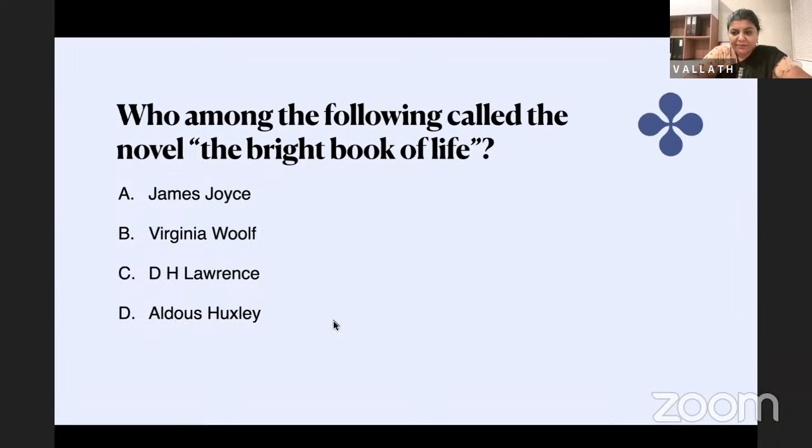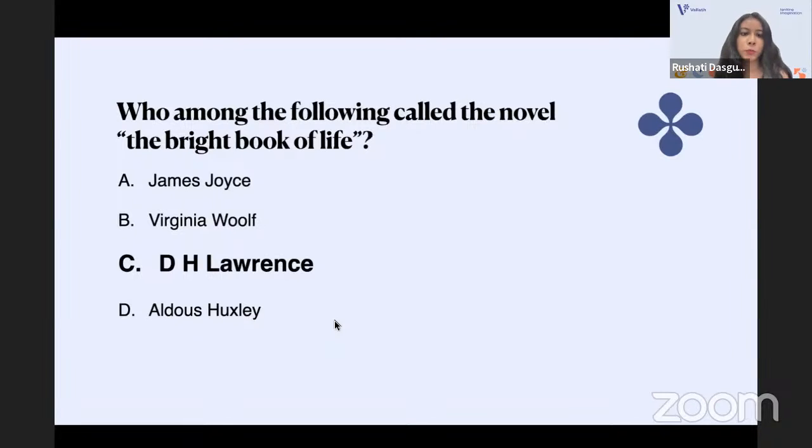Rishti? Who among the following called the novel "the bright book of life"? Is it James Joyce? Is it Virginia Woolf? Is it D.H. Lawrence? Or is it Aldous Huxley? It is D.H. Lawrence who called the novel the bright book of life. It was in an essay, I think. In the essay, Why the Novel Matters. Yes. And this question was also asked in NET before.